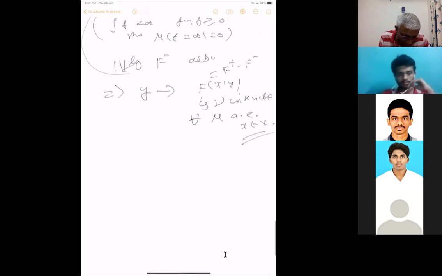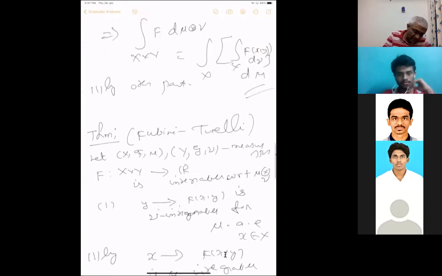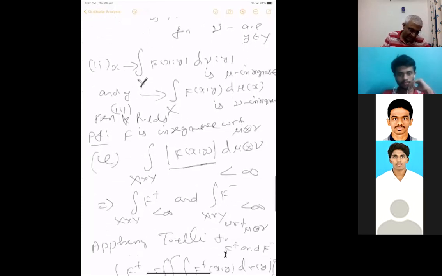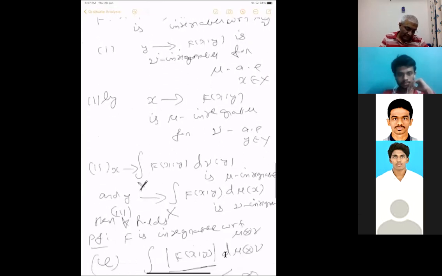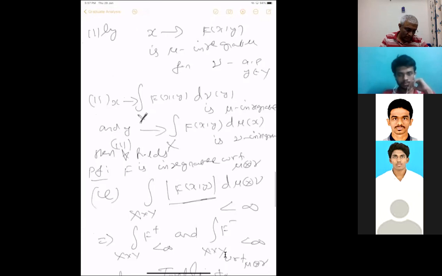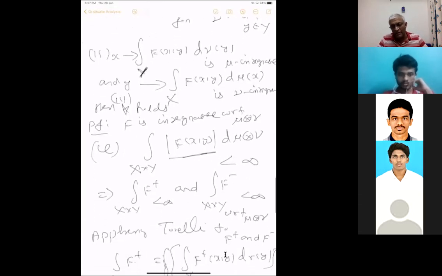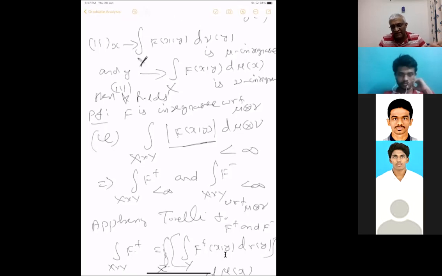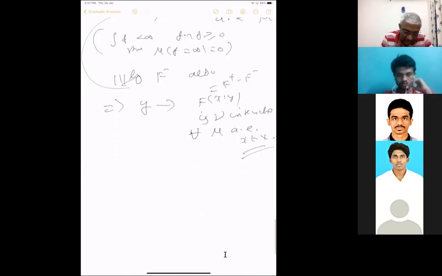Now I want to give a counterexample. We have assumed sigma finiteness. Where did we assume that? We assumed it in many places: in the proof we used simple functions, convergence and all those things. All these things are true only for sigma finite measure spaces. So this is not true when the measure space is not sigma finite.